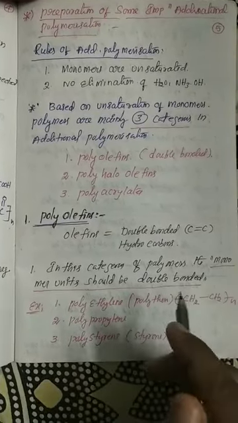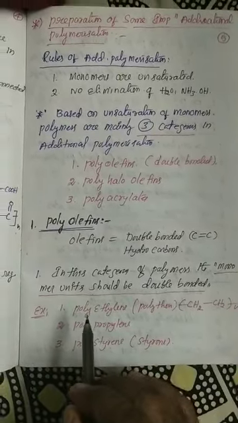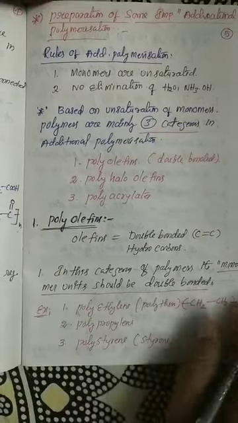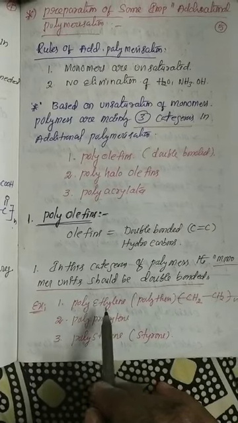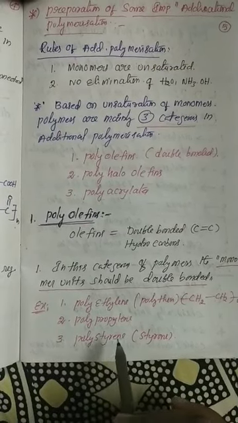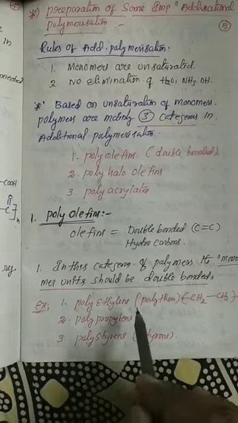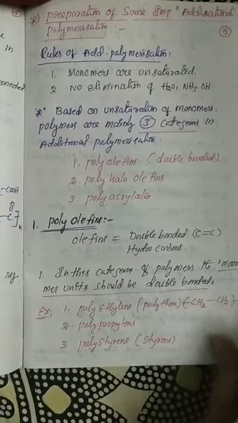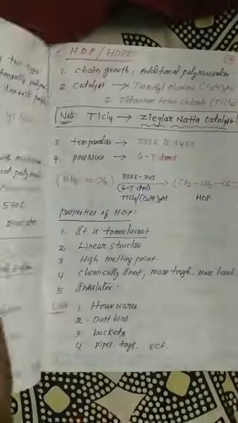Now we are going to start the preparation method of polyethylene. I already told you polyethylene is in the category of olefins. Why is it called olefin? The ethylene group has a double bond, the propylene group has a double bond, and the styrene group also has a double bond. That's why these 3 polymers are considered in the category of polyolefins. It's clear? Next one. See here.